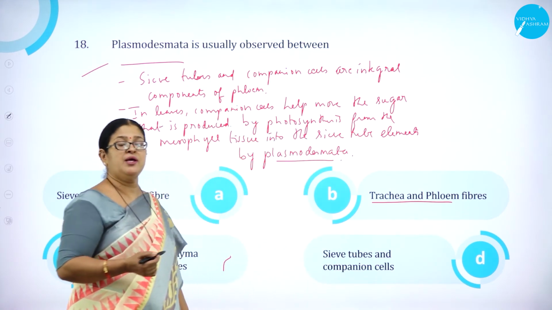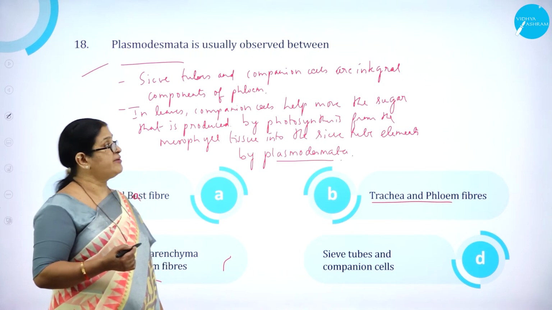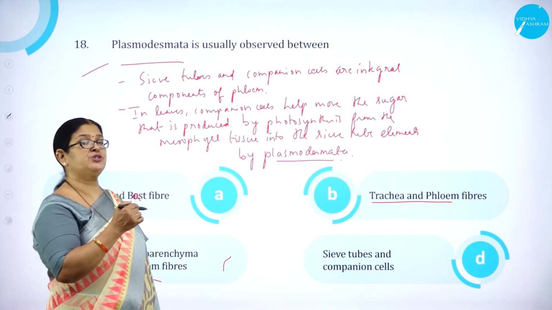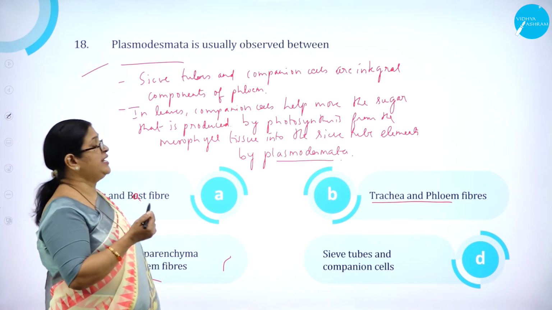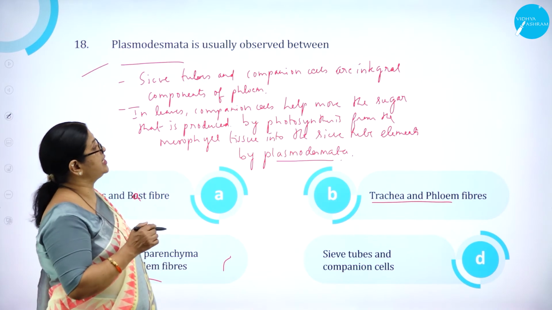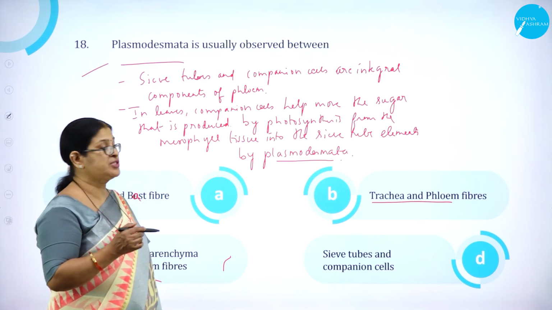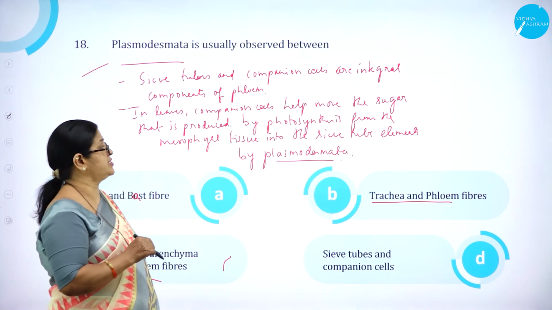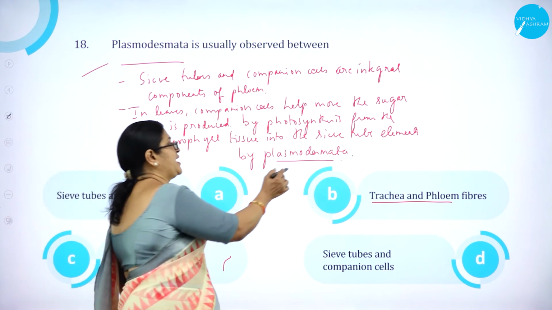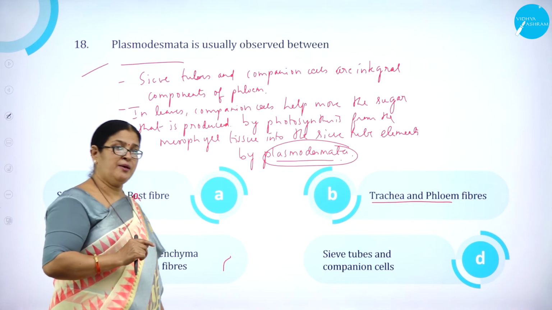So all of us know that plasmodesmata are nothing but cytoplasmic connections, right? Sieve tubes and companion cells are integral components of phloem, and in leaves particularly, companion cells help move the sugar produced by photosynthesis from the mesophyll tissue to the sieve tube elements by plasmodesmata. As I said, they act as cytoplasmic connections by passing the materials.